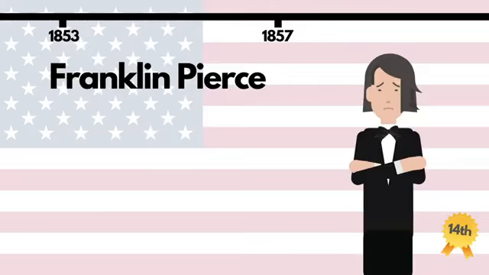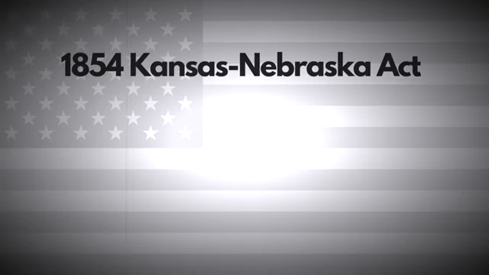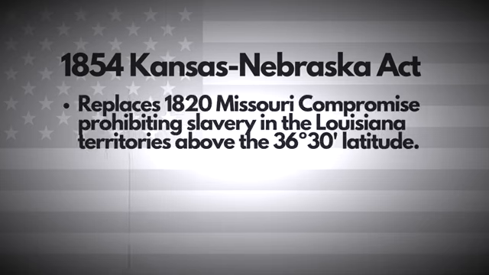Franklin Pierce is listed as one of the worst presidents in history for supporting the Kansas-Nebraska Act of 1854, which effectively set the ball in motion for the Civil War. The Kansas-Nebraska Act underlined the principle that individual states, especially the new ones which were in the process of being formed, should be free to decide whether or not to allow slavery.